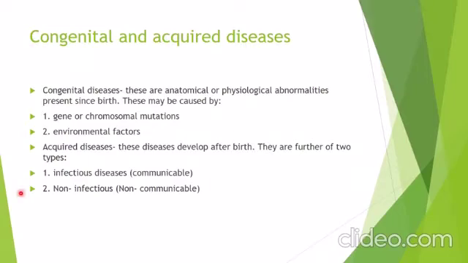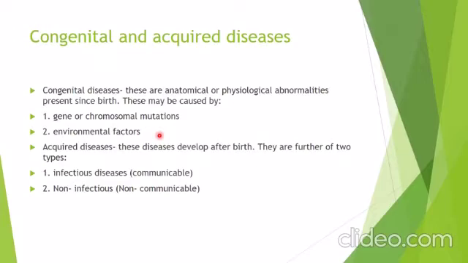Now, congenital diseases are anatomical or physiological abnormalities present since birth, and these may be caused by, number one, gene or chromosomal mutation. For example, hemophilia, color blindness, and sickle cell anemia are examples of gene mutation, and Down syndrome and Turner syndrome are examples of chromosomal mutation.